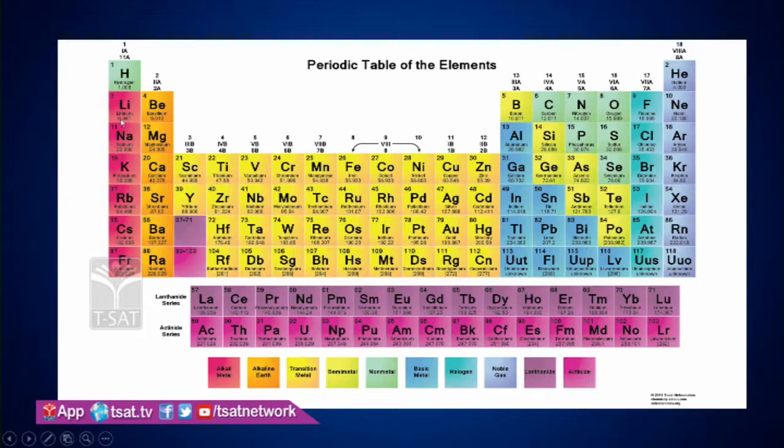The Roman numerals indicated this arrangement 1 through 8. By the latest recommendation of the IUPAC, the groups are arranged 1 through 18 in Arabic numerals and periods 1 through 7. These periods are interlinked with the principal quantum number. It denotes K, L, M, N shells, and 1, 2, 3, 4, and so on.